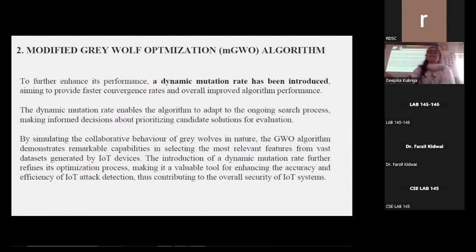This adaptability enhances the efficiency and effectiveness of the feature selection procedure, leading to improved performance in IoT attack detection tasks. By simulating the collaborative behavior of gray wolves in nature, this algorithm demonstrates remarkable capabilities in selecting the most relevant features from the vast dataset generated by IoT devices. The introduction of a dynamic mutation rate further refines this optimization process, making it a valuable tool for enhancing the accuracy and efficiency of IoT detection, thus contributing to the overall security of IoT systems.